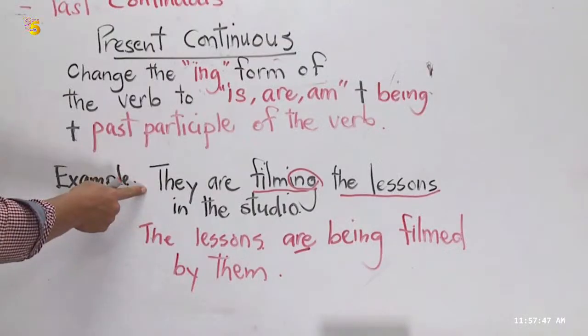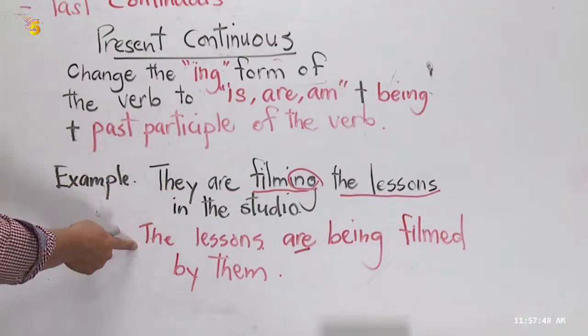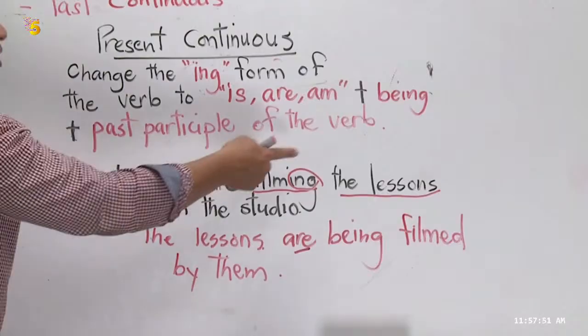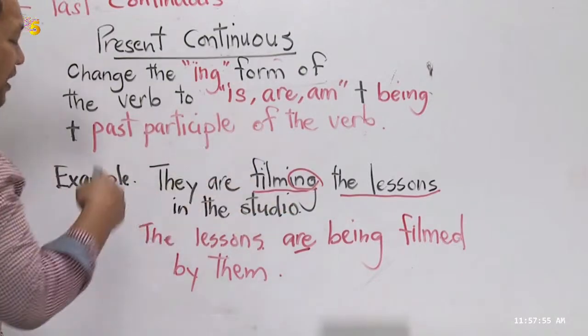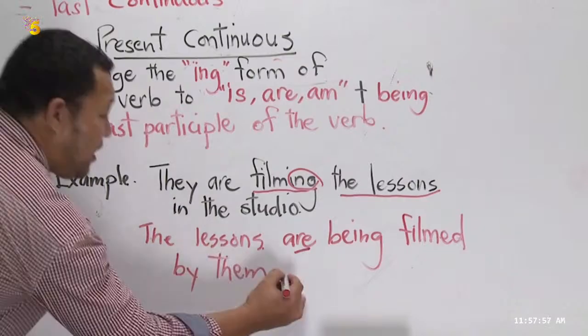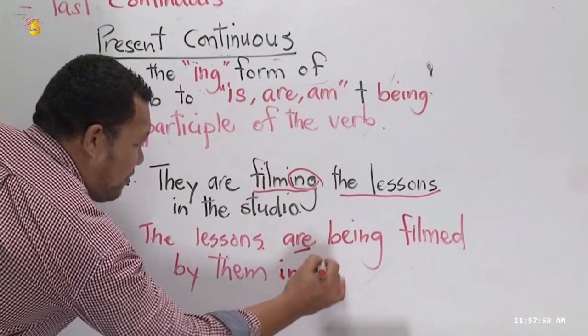Right? This is the active voice and this is passive voice. They are filming the lessons in the studio. The lessons are being filmed by them in the studio. Very good.